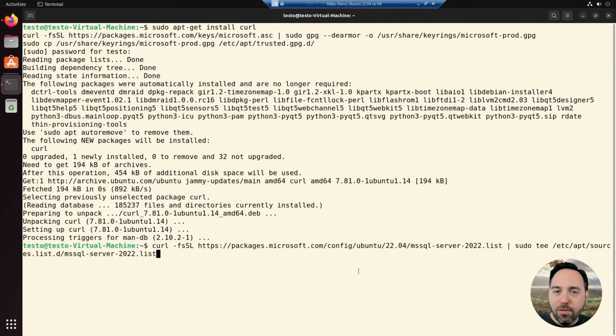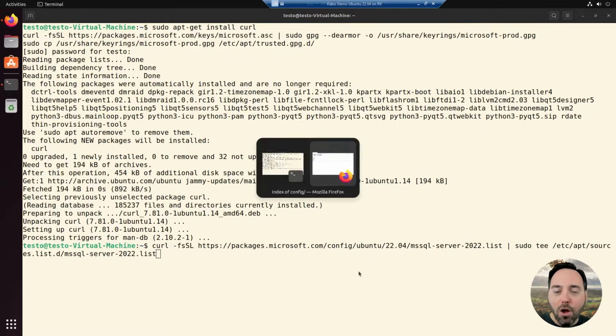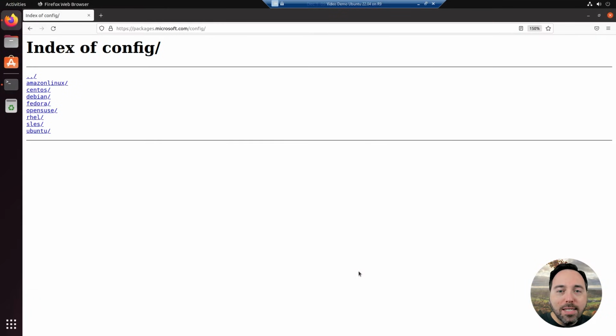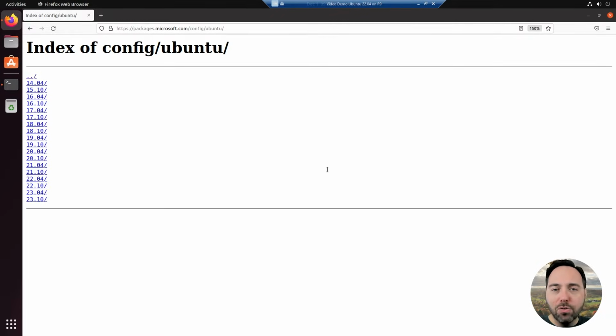Note that after the config listing, we have Linux distribution and version. Let's actually take that URL at packages.microsoft.com/config and open it up in a browser. We can see that there are a variety of distributions, but they mostly focus around Red Hat, SUSE, and Debian variants, and Ubuntu is a rather popular Debian variant. If I navigate to the Ubuntu folder, we can see listings for all of the major Ubuntu releases going up to October of 23. But don't think that this means SQL Server is available for all of these variants.